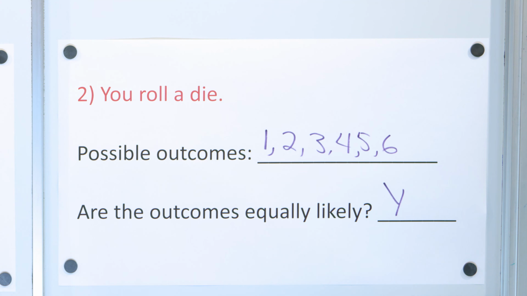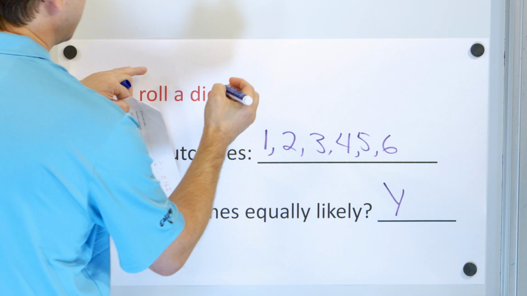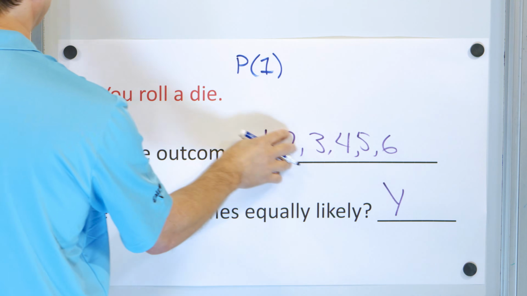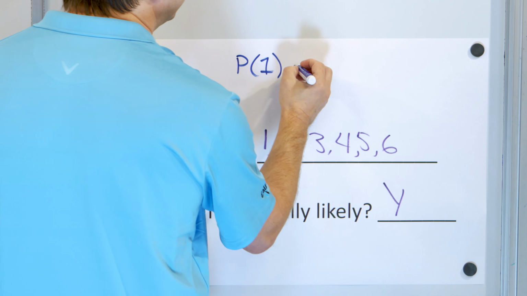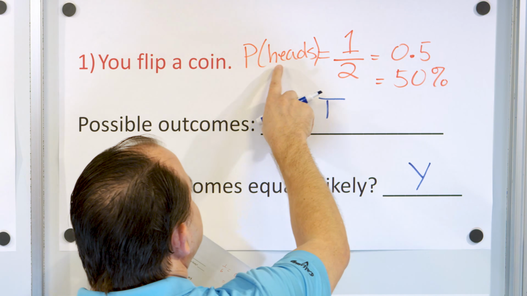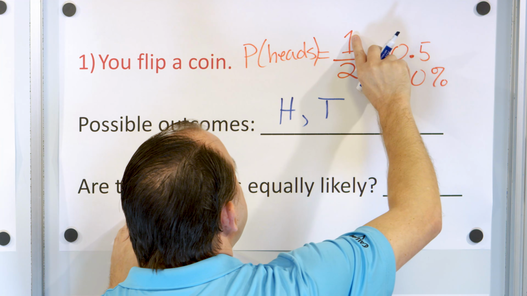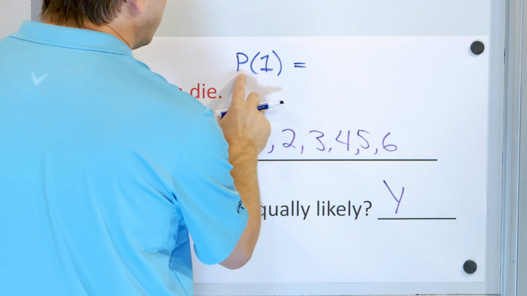Now, just for giggles again, we're not teaching this yet, but let's see if we can figure out what the probability of rolling the number 1 is. What is the probability of rolling the number 1? Well, what you do is the same as we did up here. For the probability of heads, we first had to identify how many ways in which heads can come up, and then how many total outcomes are there for a trial. So we're going to do the same thing here.